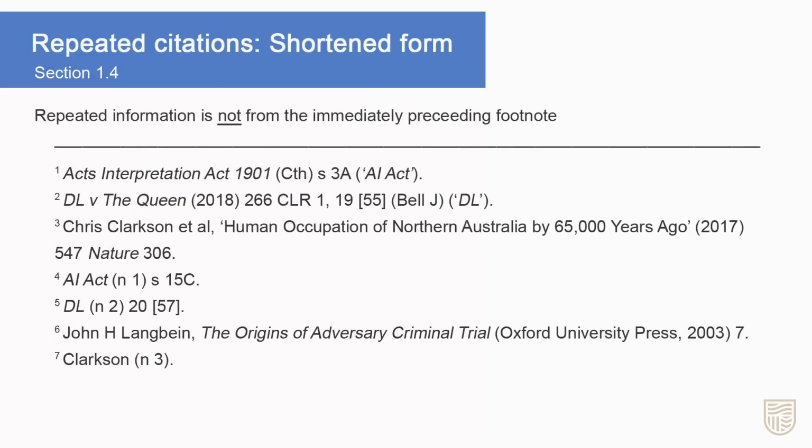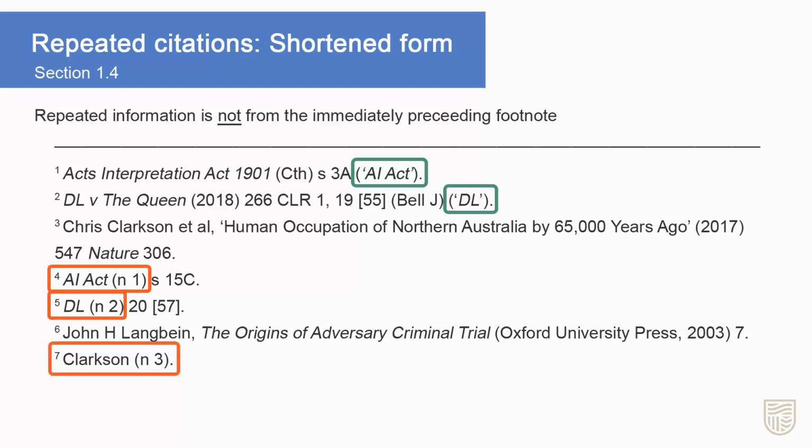If your repeated information is not from the immediately preceding footnote, a shortened form of the citation can be used. The subsequent footnote will include either a short title for cases and legislation or the first author's surname for secondary sources. The cross-reference in round brackets will refer the reader back to the original footnote with your full citation details. Pinpoints should be included if they are different to the original footnote.